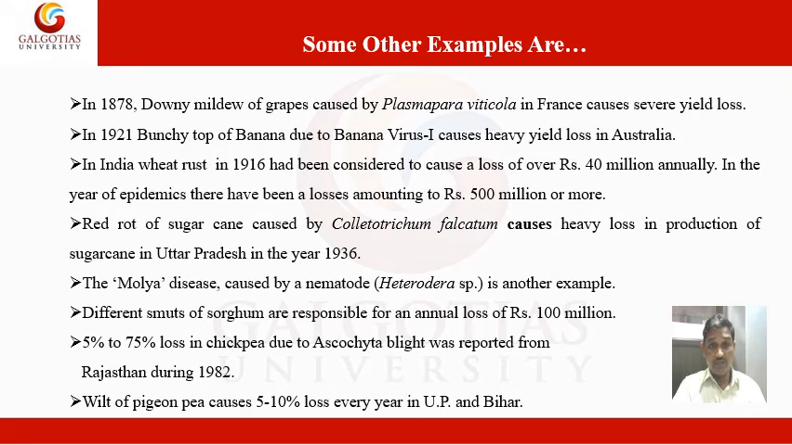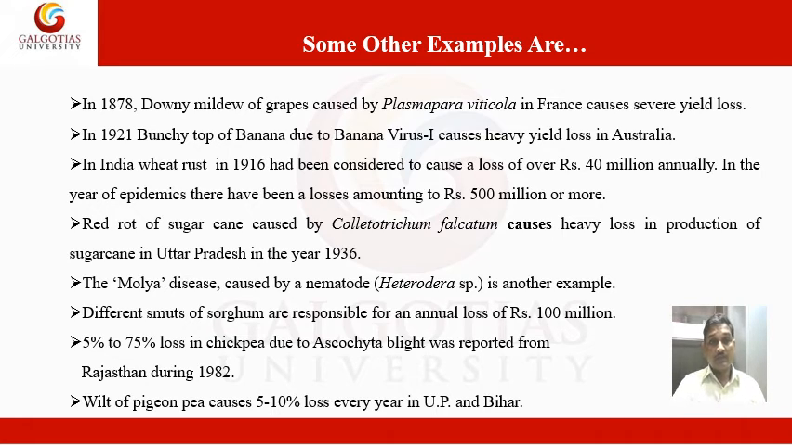In 1921, bunchy top of banana, due to the banana virus, first caused heavy yield loss in Australia. In India, wheat rust, reported in 1916, was considered to cause a loss of about 40 millions annually. In epidemic years, there have been losses amounting to 500 millions or more.